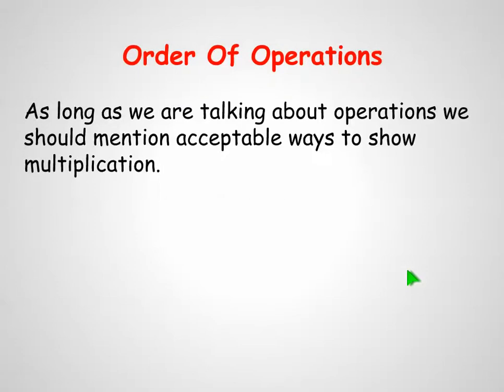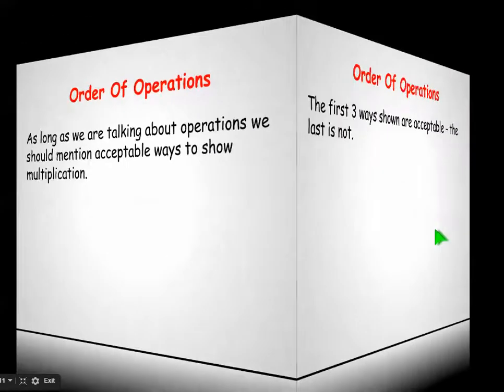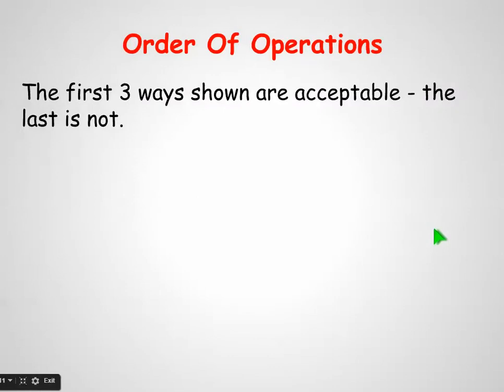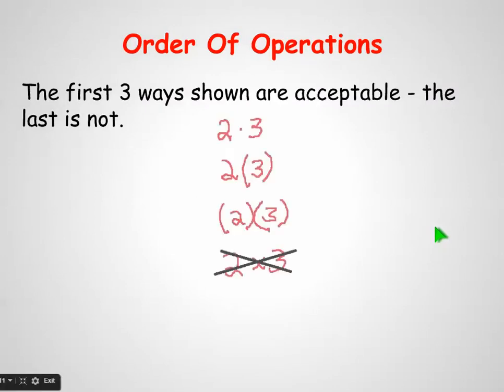As long as we're talking about the operations, multiplication being one of them, I want to address proper ways to show multiplication. The first 3 ways I'm going to show you are acceptable. The last one is not. I'm talking here about 2 times 3. We can use a dot between the two numbers. We can take the second number, put it in parentheses, or we can put both numbers in parentheses.